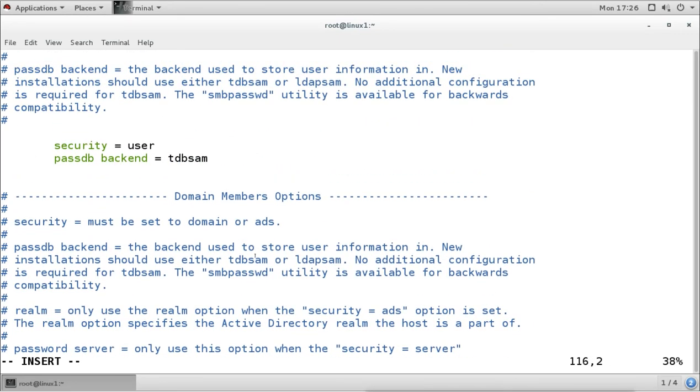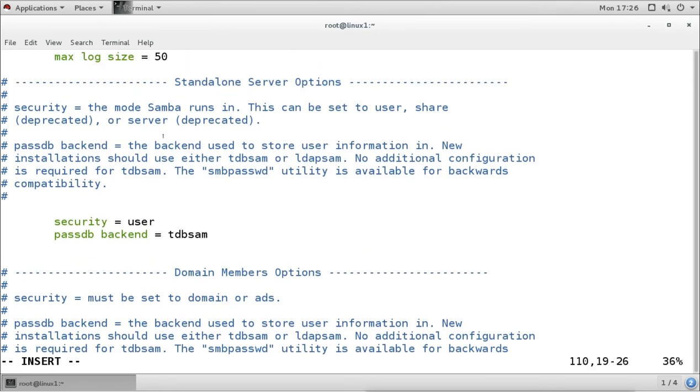Now those options are not enabled, only this option is enabled by default, that is security equals user, and that is available under the standalone section. So it is used as a standalone server, as a workgroup machine, so that they can share the machine and share the data from other Linux workgroup machines.